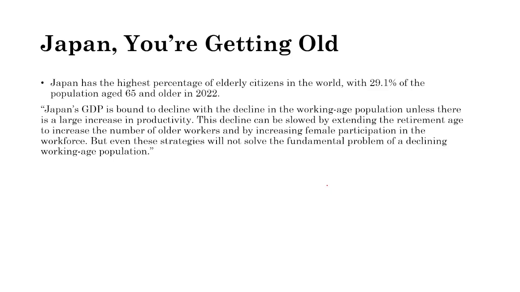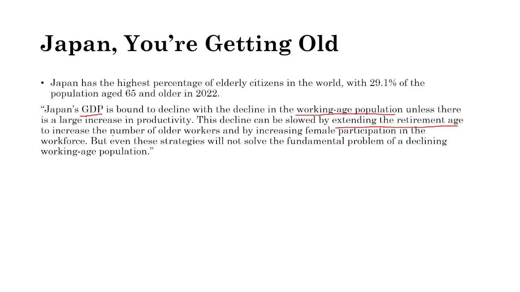So Japan's GDP is bound to decline. This is their size of the economy. So their size of the economy is going to decline with a decline in a working age population, unless there's an increase in productivity. And we can see that with automation or increased immigration, people coming into the country. Now, this decline can be slowed by extending the retirement age. So people have to work longer to reach retirement age.